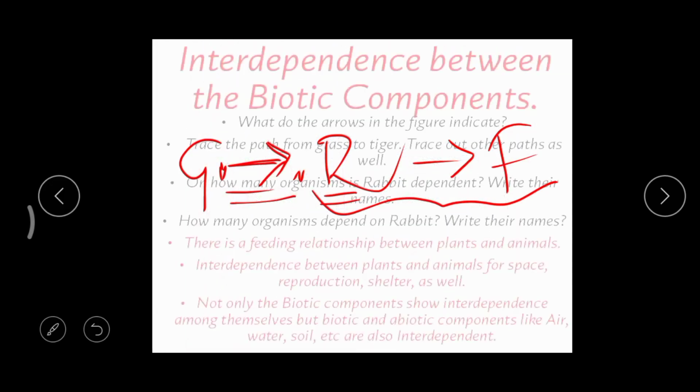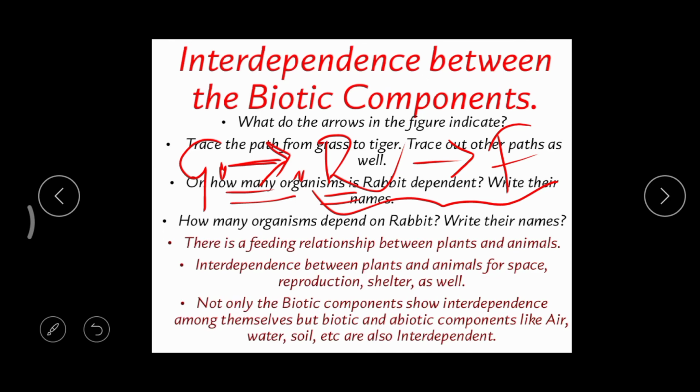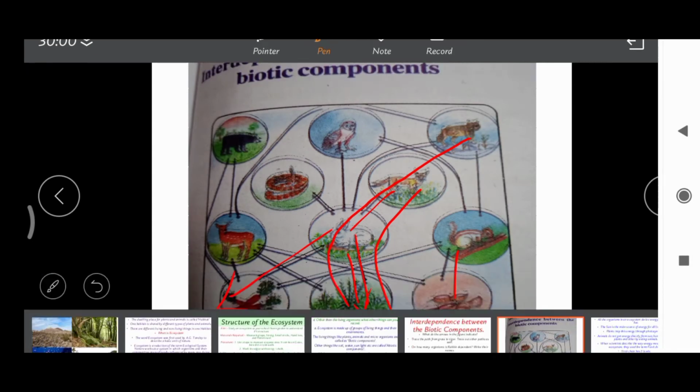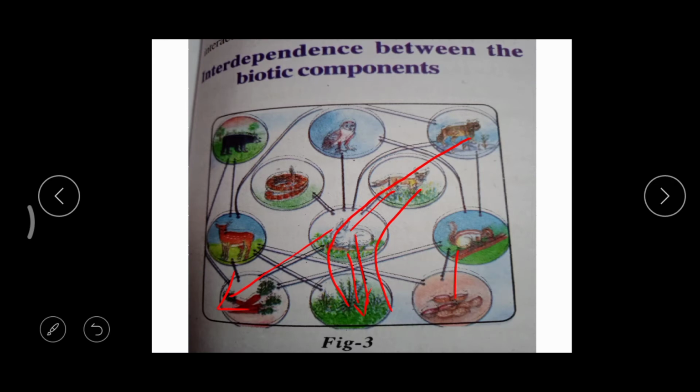Then what's the next one? How many organisms depend on a rabbit? Write their names. This rabbit is taken by the fox first, and the next, snake, then the owl, third one, and even the tiger. So four animals are taking this rabbit as food. Got it? Okay.